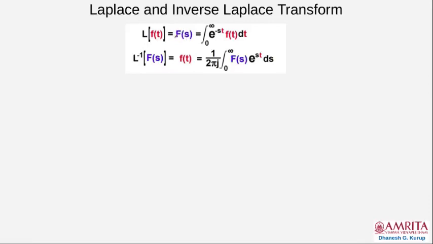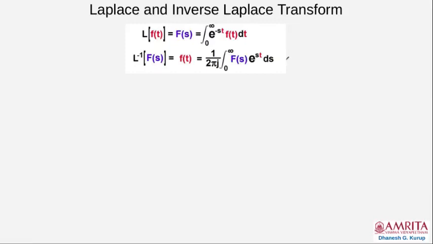Once you have F(s), indeed you can convert F(s) into f(t) through the inverse Laplace transform. Laplace inverse of F(s) is equal to f(t). That is equal to 1 by 2 pi j integral of F(s) e raised to st ds. So this is the inverse Laplace transform.